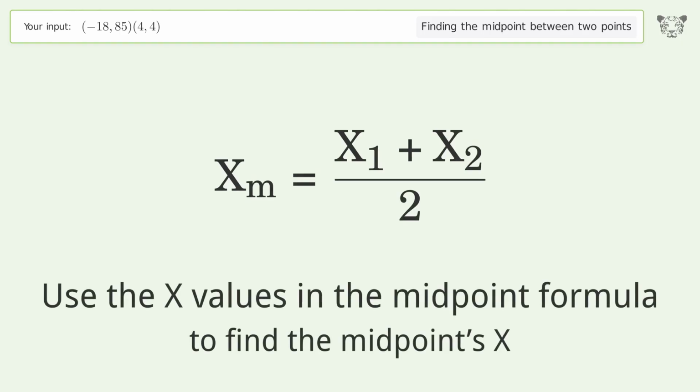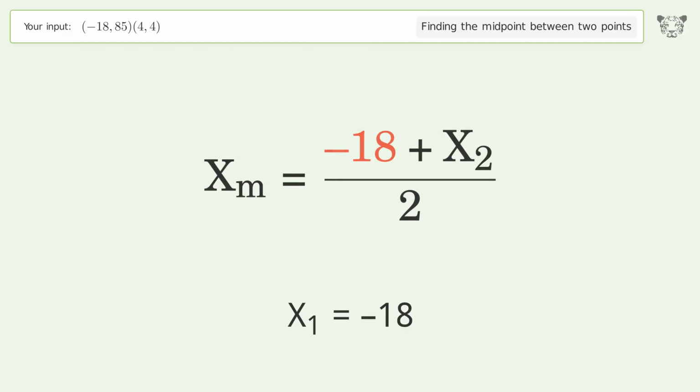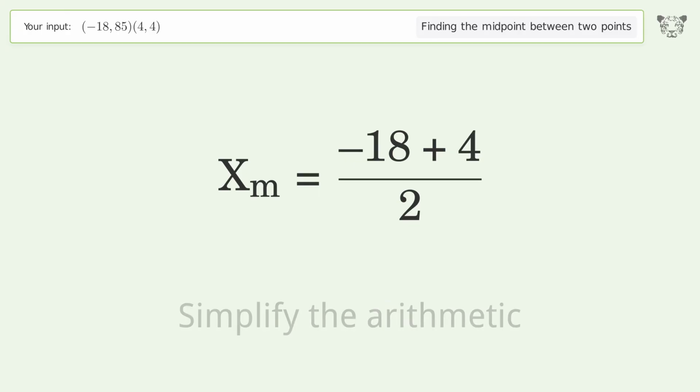Use the x values in the midpoint formula to find the midpoint's x. x1 equals -18. x2 equals 4. Simplify the arithmetic.